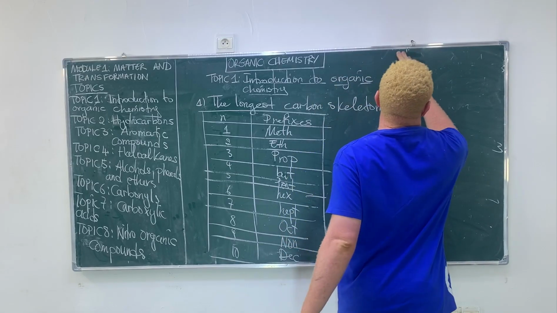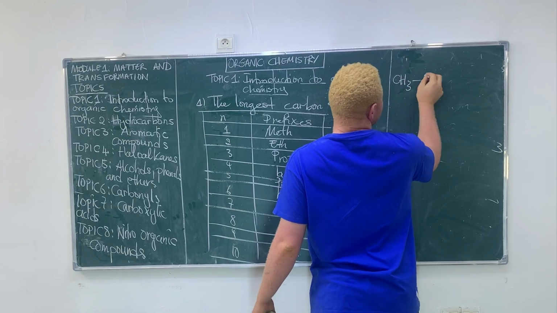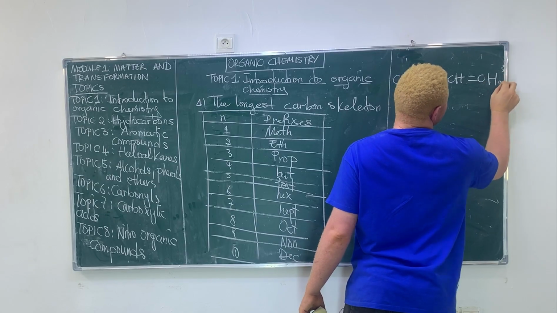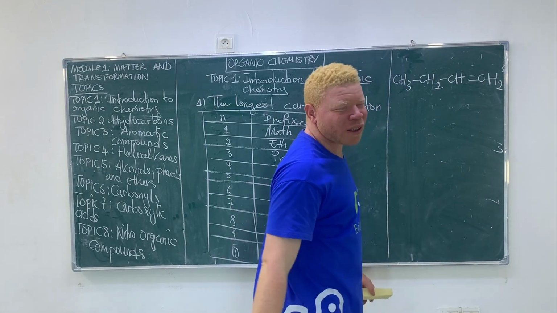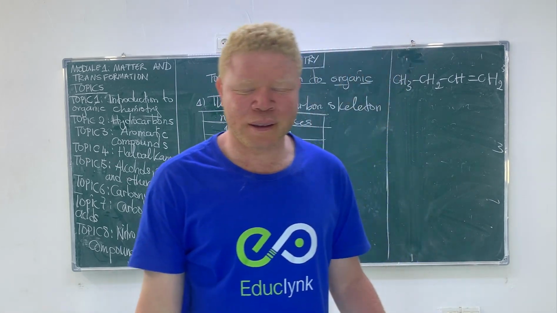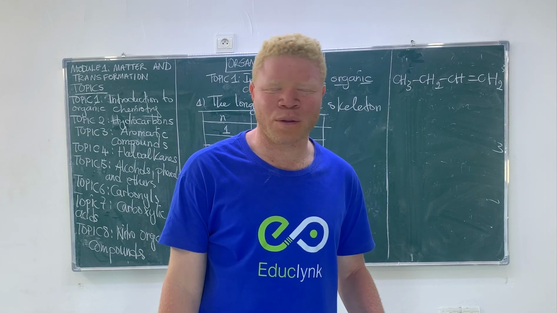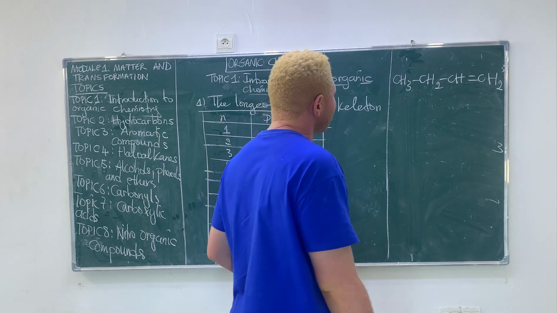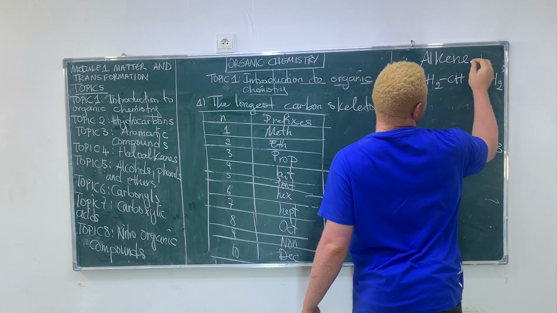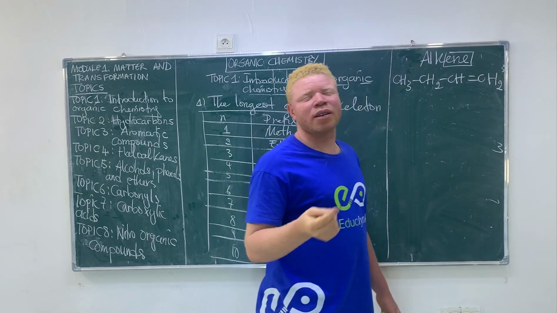So let's take an alkene. An alkene is CH3, CH, double bond, CH2. Do you think the nomenclature of an alkene is the same as an alkane? Is it possible? They have 2 different homologues or functional groups. In this case, we'll have an alkene. So the alkene is finishing with E.